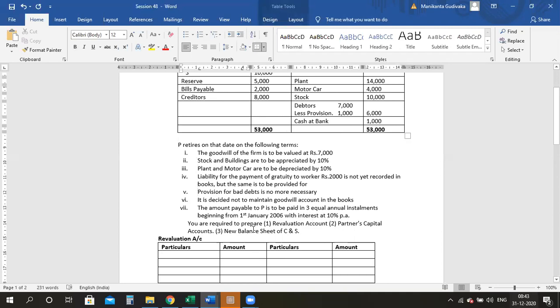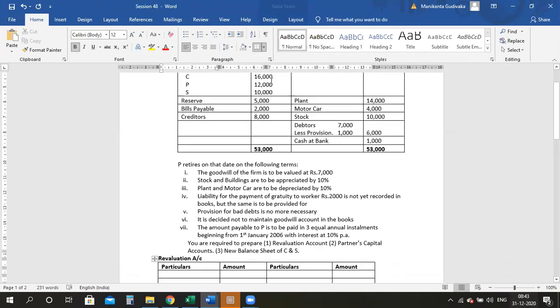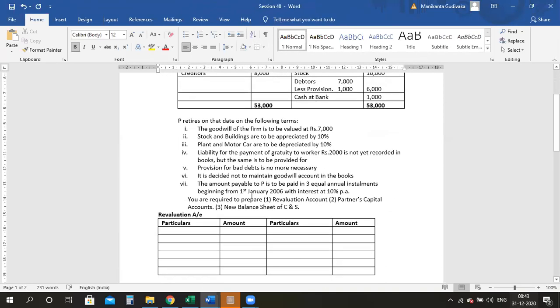So here also we have another way of paying. What is happening here? When is the balance sheet given? It is given on 31st December 2005. So immediately the first installment is paid on 1st January 2006, which also means the balance two parts of the installment have to be taken as P's loan account, because we are not paying him immediately. Am I clear, everyone? Am I clear till here?